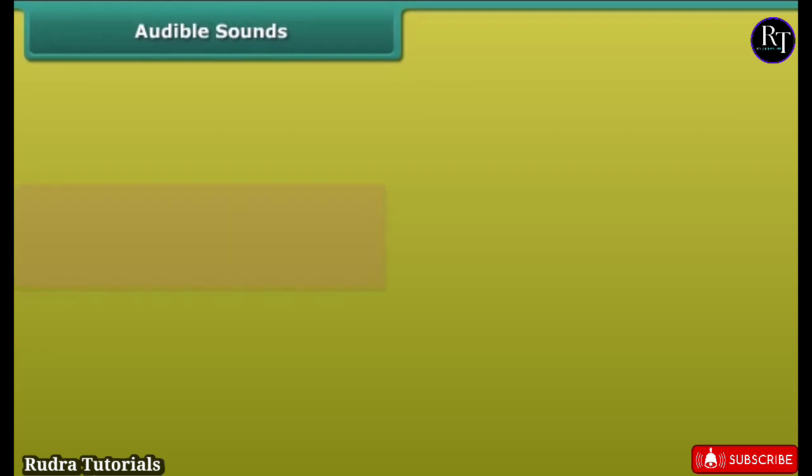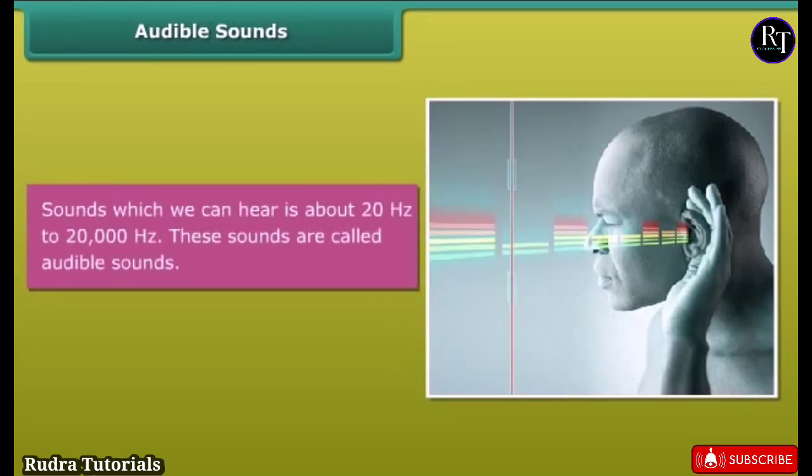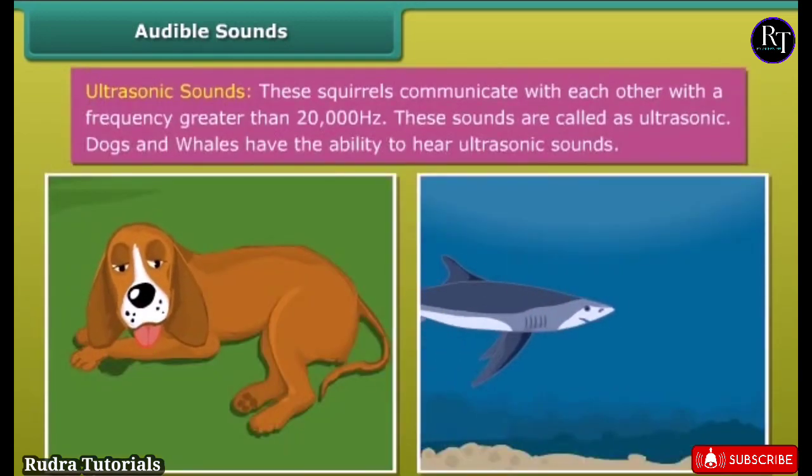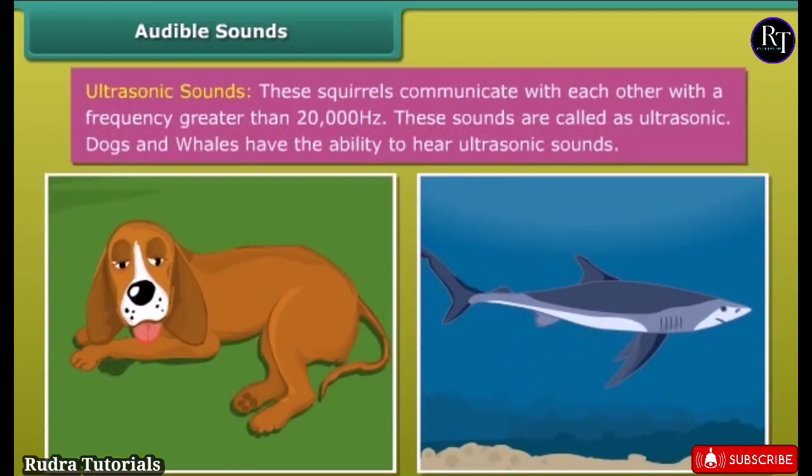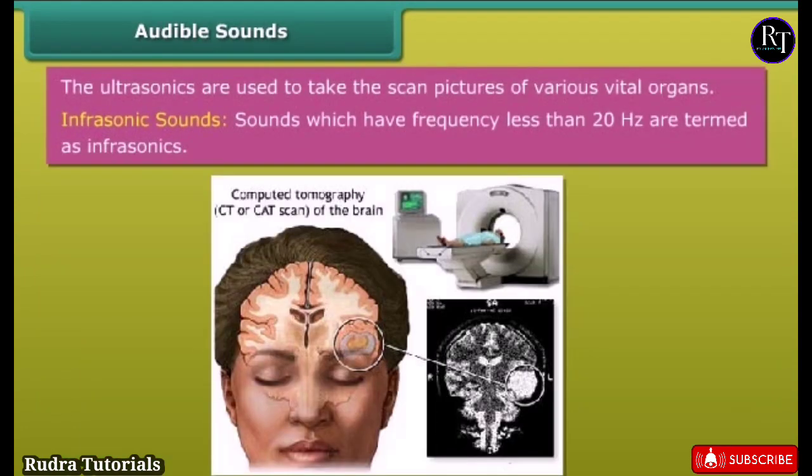Audible sounds. Sounds which we can hear is about 20 Hz to 20,000 Hz. These sounds are called audible sounds. Ultrasonic sounds. These squirrels communicate with each other with a frequency greater than 20,000 Hz. These sounds are called ultrasonic. Dogs, whales have the ability to hear ultrasonic sounds. The ultrasonics are used to take the scan pictures of various vital organs. Infrasonic sounds. Sounds which have frequency less than 20 Hz are termed as infrasonics.